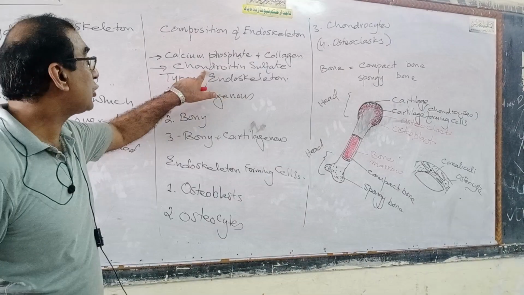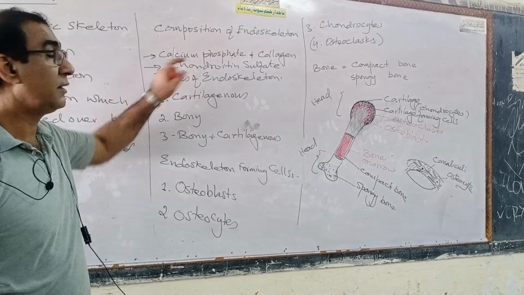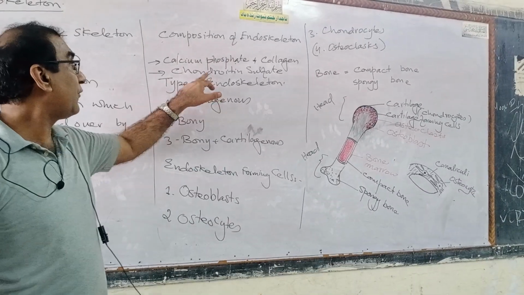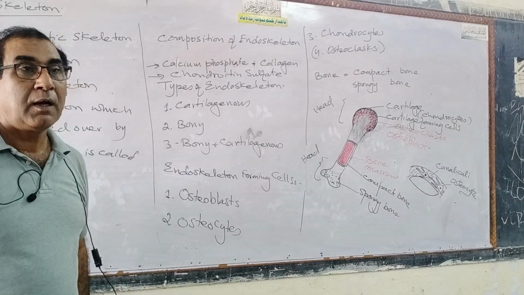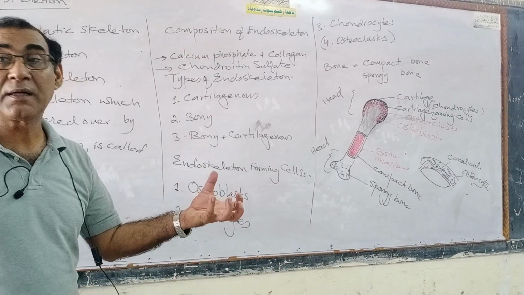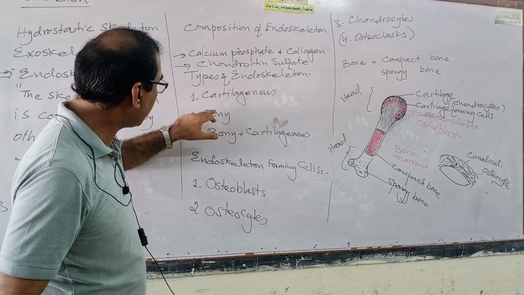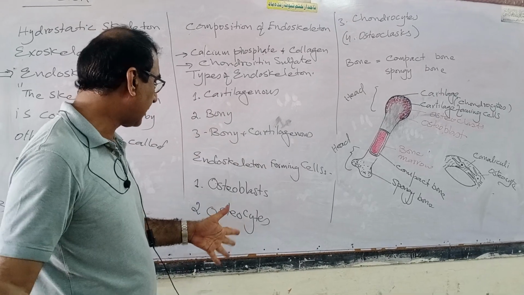That is the constituent of cartilage. Okay? That forms cartilage. Chondroitin sulfate is actually a conjugated molecule, a conjugated carbohydrate. Okay? Well, I have told you about the cartilaginous, and bony and cartilaginous skeleton.